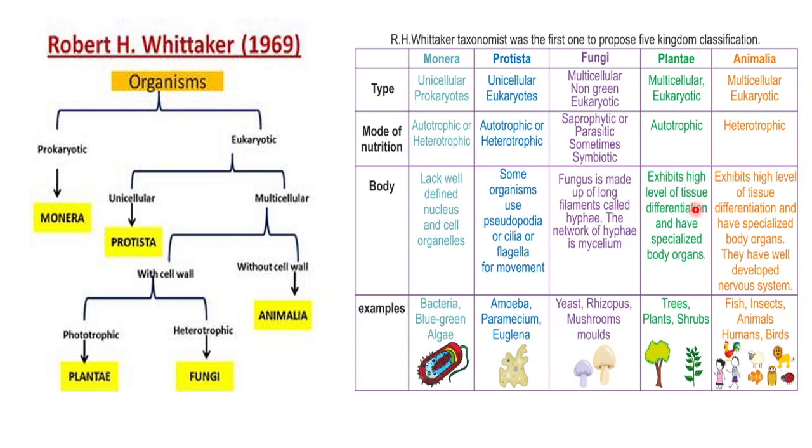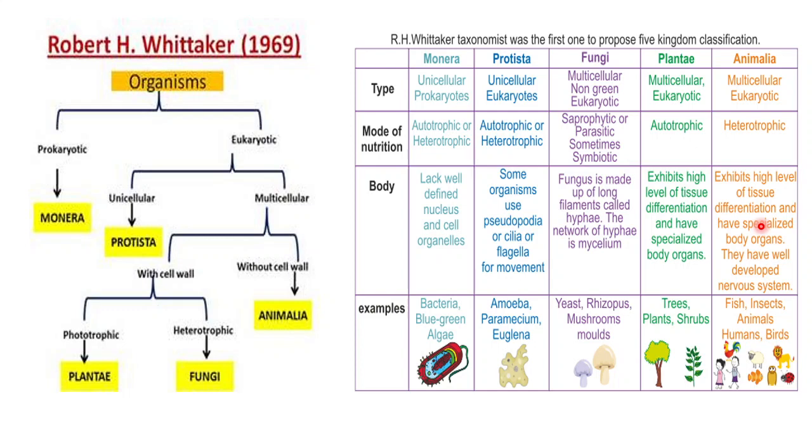Plants, as we already saw, are autotrophic, so they have a very well-defined tissue system with specialized organs. Chloroplasts, plastids will be present in some specialized cells which we call parenchyma, collenchyma. So they have a very well-defined distribution of cells and tissue systems. Likewise, animals also have a very high level of tissue differentiation with specialized body organs and well-developed nervous system too. Now, with regard to cell wall, plants have cellulose cell walls, whereas animals do not have any cell wall.